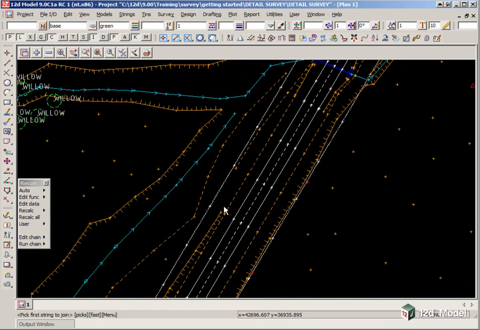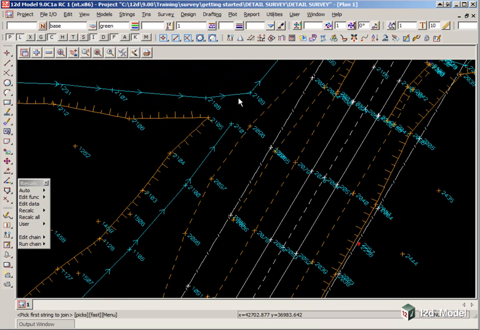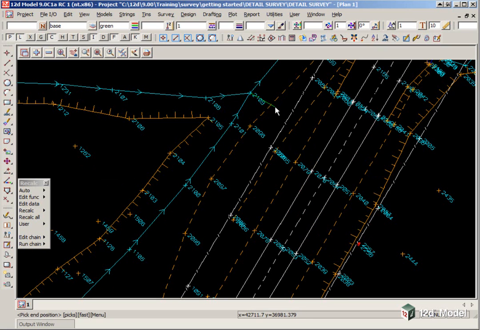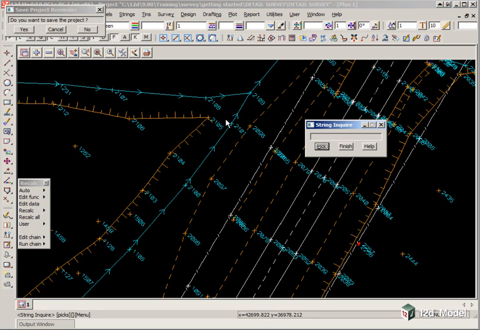Now a different type of join is an append. In this one here we would use it for features such as this one where you can't go from the end of one string to the start of another string. We need to go from the end of one string to just another position. So to do this we use the option append to point, and then we pick on the point and then we pick on the other point that we want to append to. If you press escape and you inquire on that string you joined up, you'll see that now the string just goes and stops at that position.